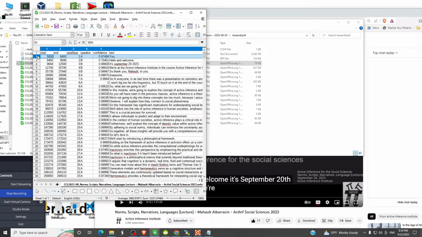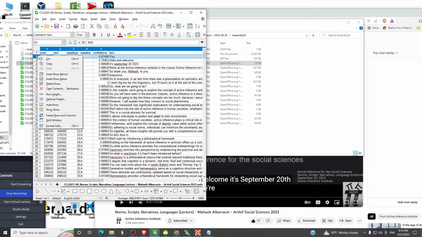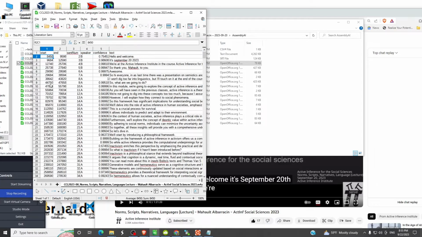And dropping words from this CSV doesn't actually destroy anything. It doesn't ruin the alignment between the text and audio on the one hand and the tape, the video. So we'll just, because the start and end is the time points in milliseconds,